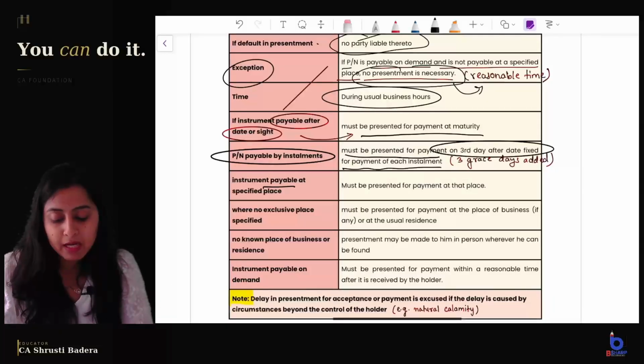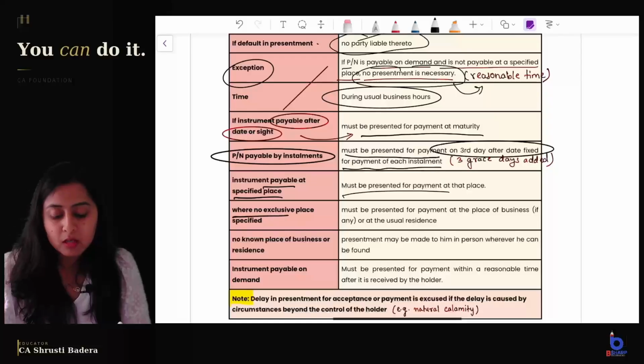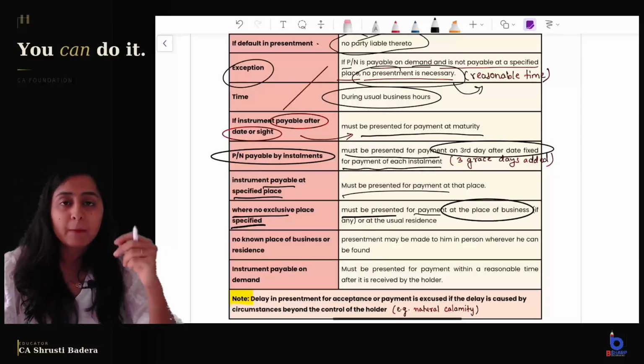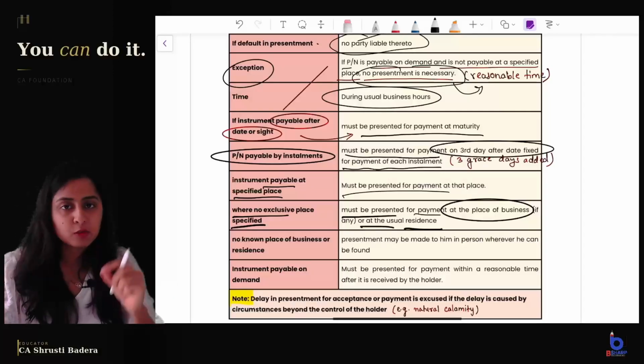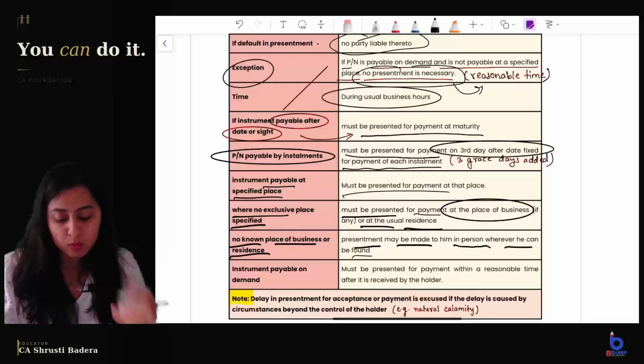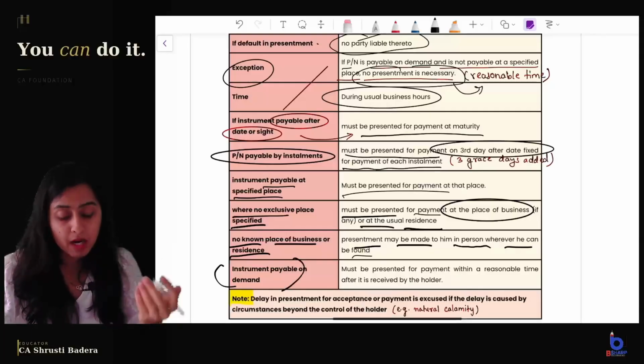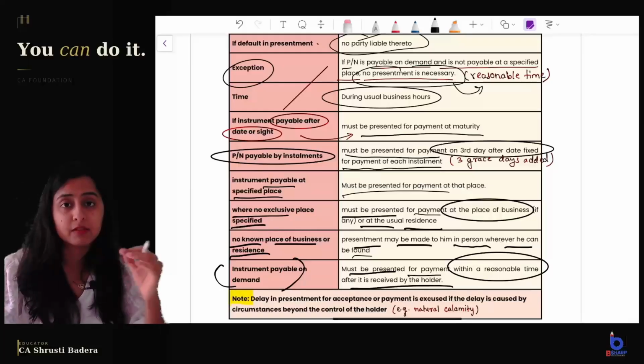If the instrument is payable at a specified place, then it must be presented for payment at that place. Where no exclusive place is specified, then it must be presented for payment at the place of business or at the usual residence. If there is no known place of business or residence, then presentment may be made to him in person wherever he can be found. And if he is not found after reasonable search, you can consider it as a dishonor of the check. If it is an instrument payable on demand, then it must be presented for payment within a reasonable time after you have received the instrument.